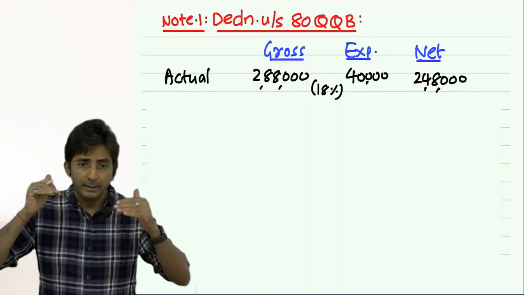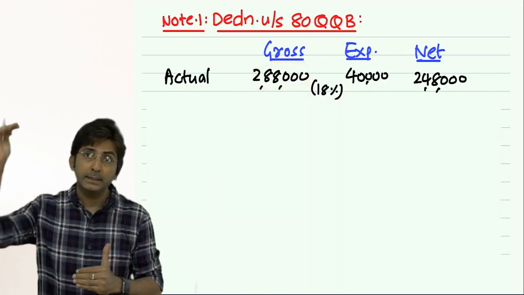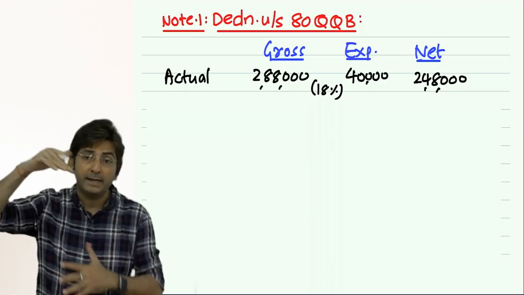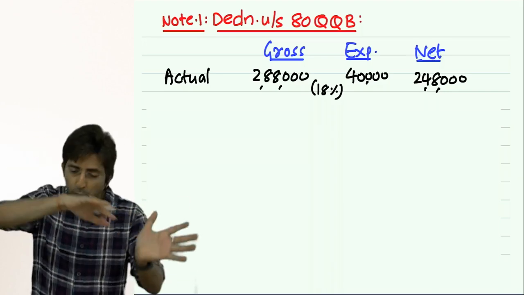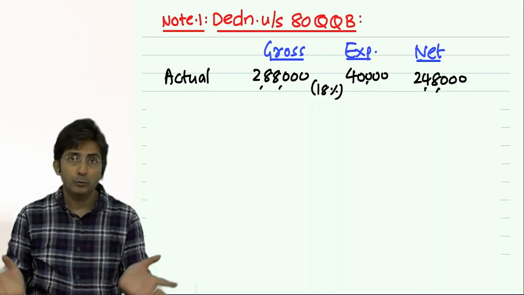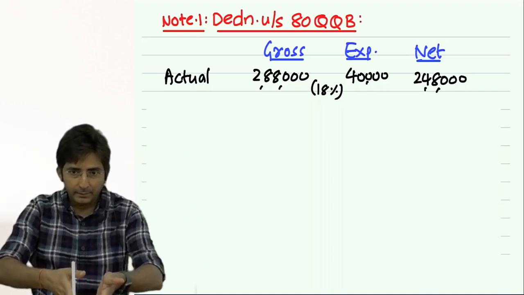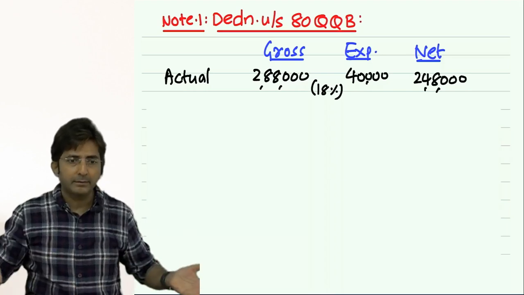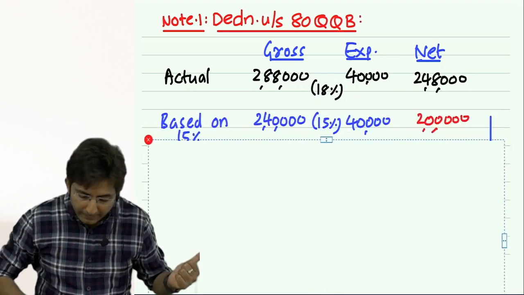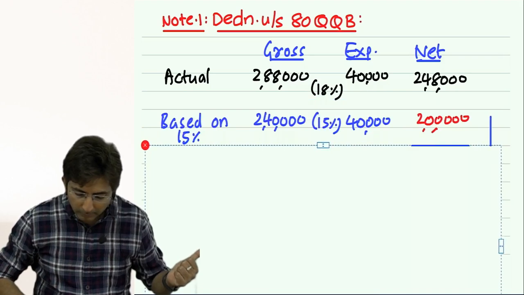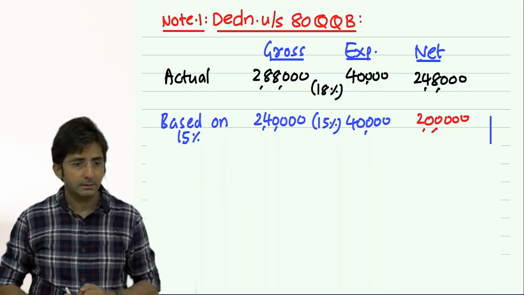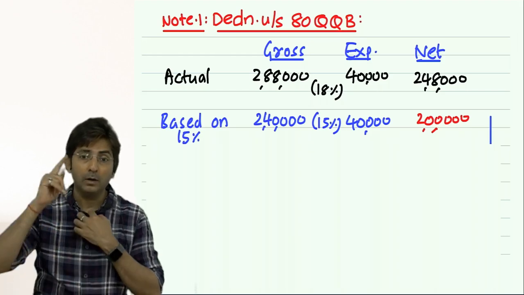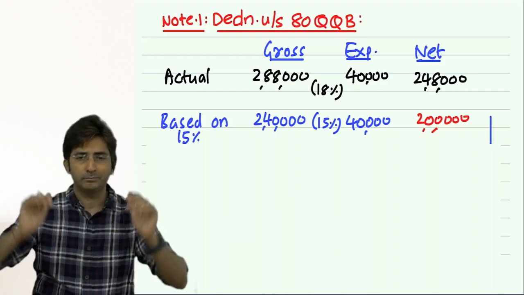It will be on net basis. Because in income from other source, you are included net. So deduction will be based on net. When you include only net, so deduction will also be net. So I will make it net. And what is the net amount? 2 lakhs.